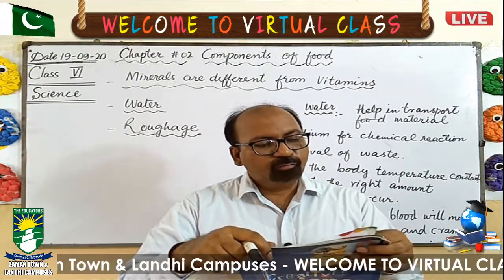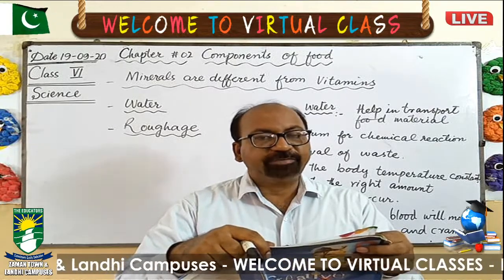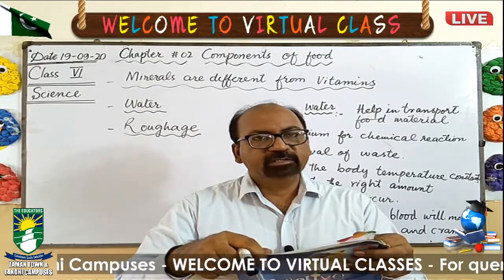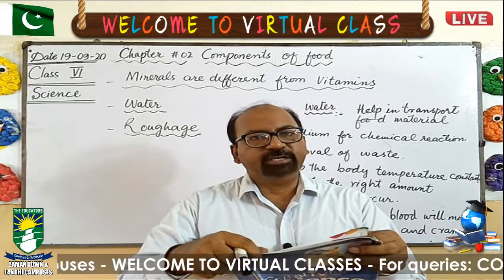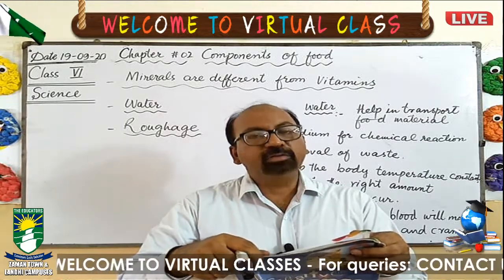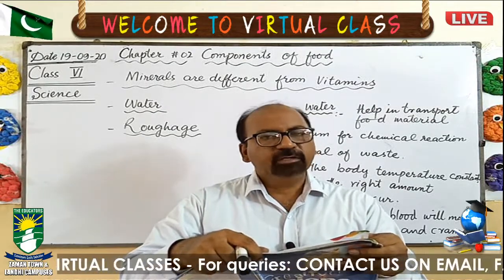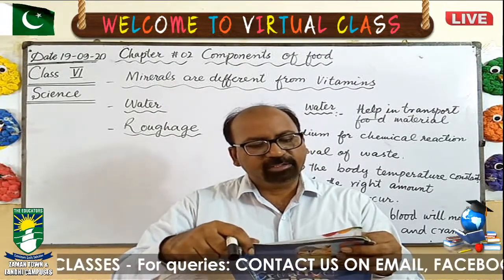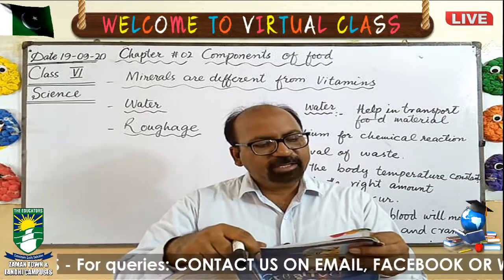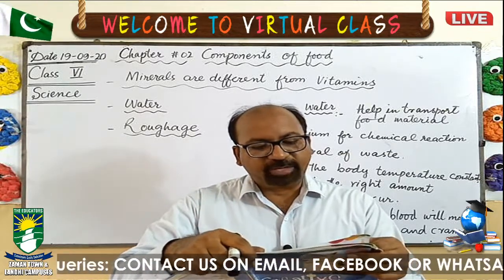List 4 foods which are rich in fat. As we have discussed carbohydrates and fats, and which foods carry such things, they will provide rich fats. And name any 2 fruits in which vitamin C is found.